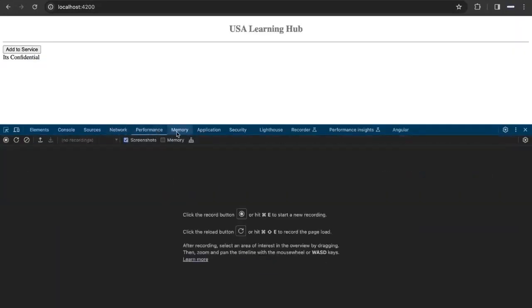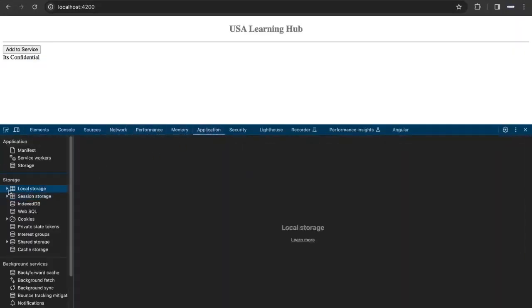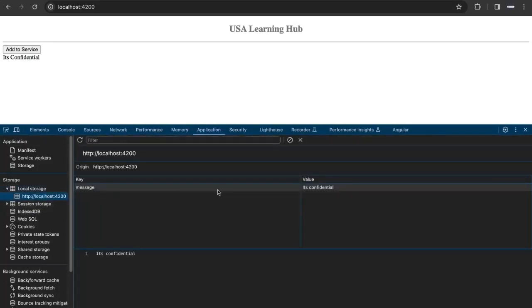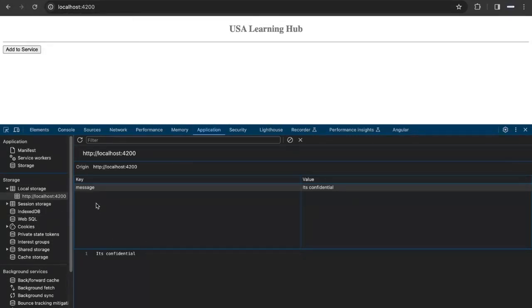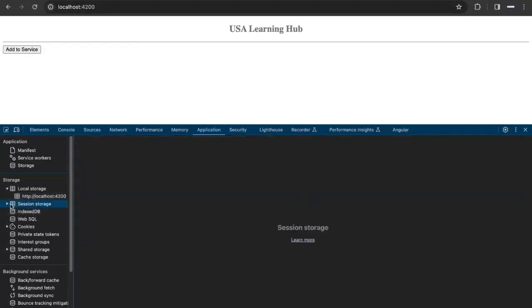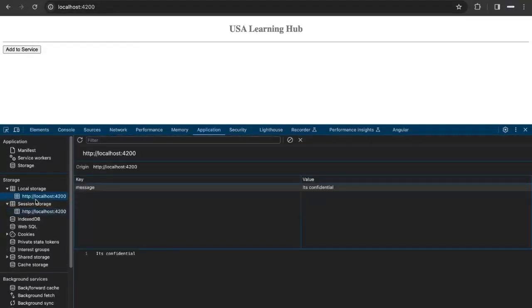But this data cannot be visible here. This is the old data, not the current one. So even after clearing the cache, if you see, local storage and session storage data is not cleared. So that's why we should never set the data to local storage or session storage.